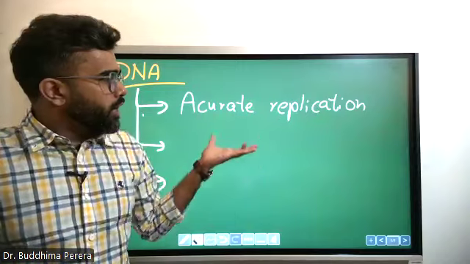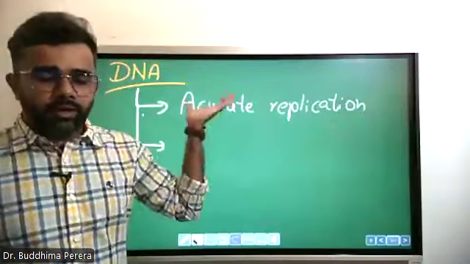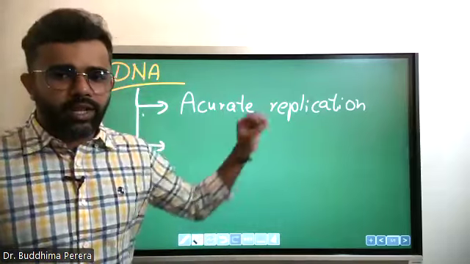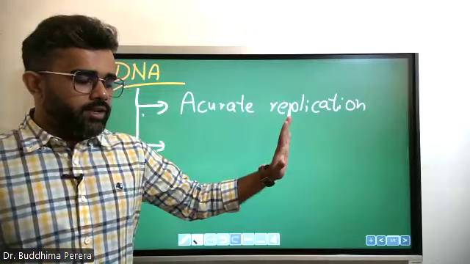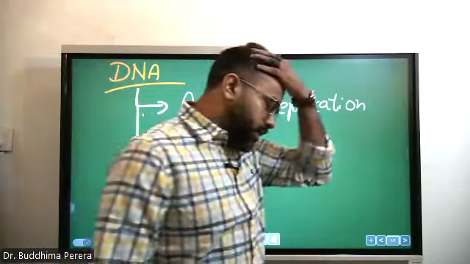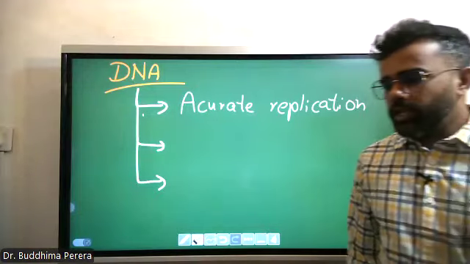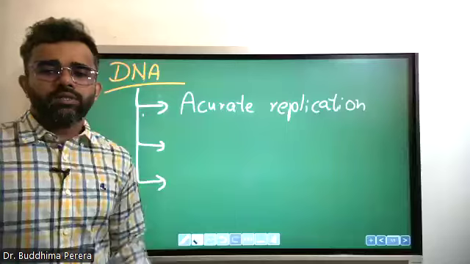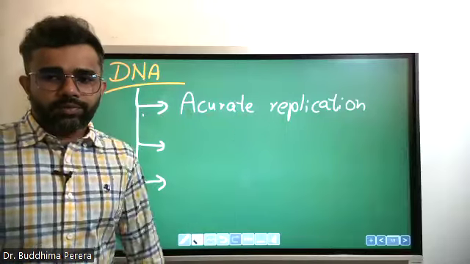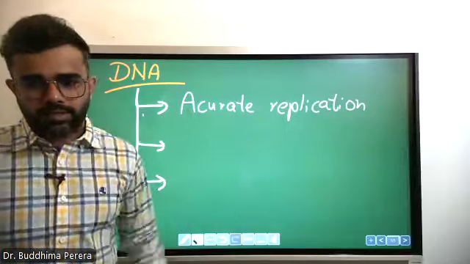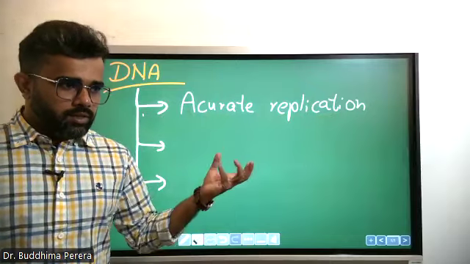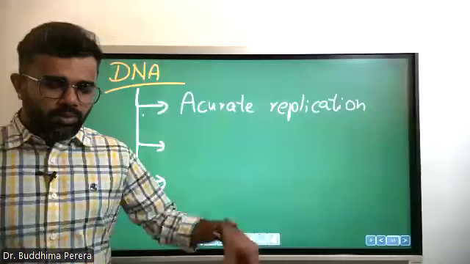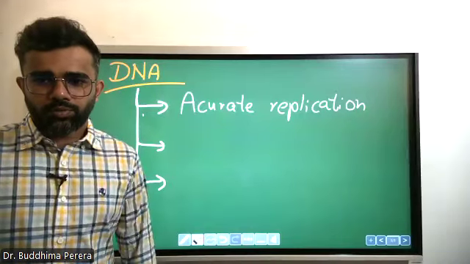That accurate replication can be done by DNA, without errors. If there's an error, it's a big problem. We'll discuss those things later. Those errors can even kill the organism. Some errors can cause cancers. Some errors can pass into the next offspring and cause problems in those offspring also.